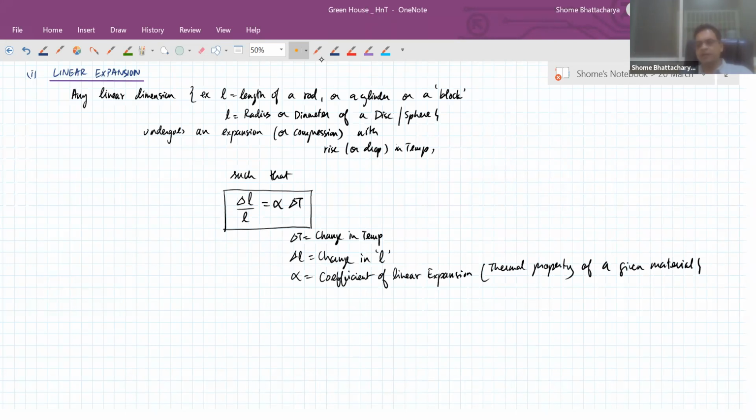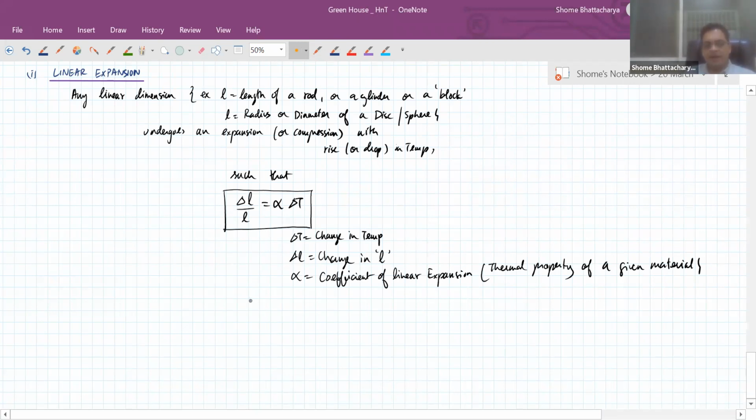To do those calculations, you need to know beforehand the values of the coefficients for the different materials you are using. Those values are determined from very precise experiments and published in engineering manuals, and accordingly the design is done. So at the engineering level, there is high precision involved in these things.